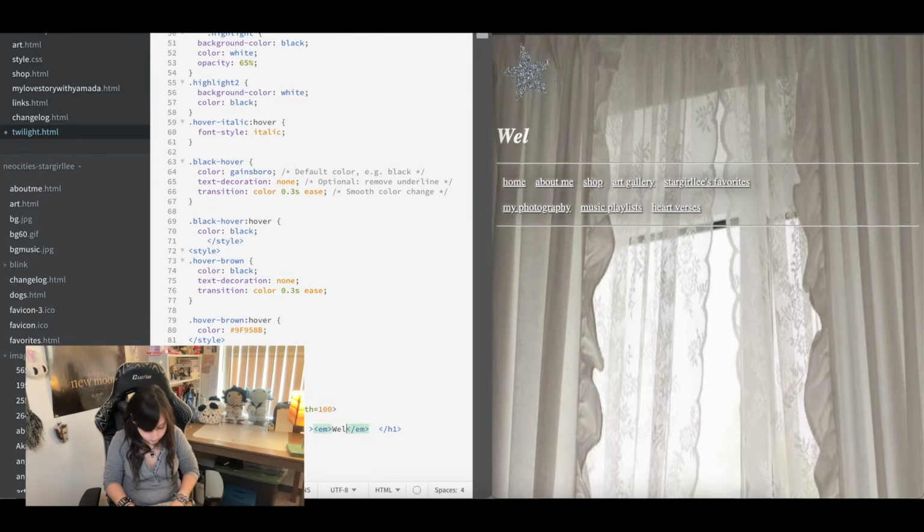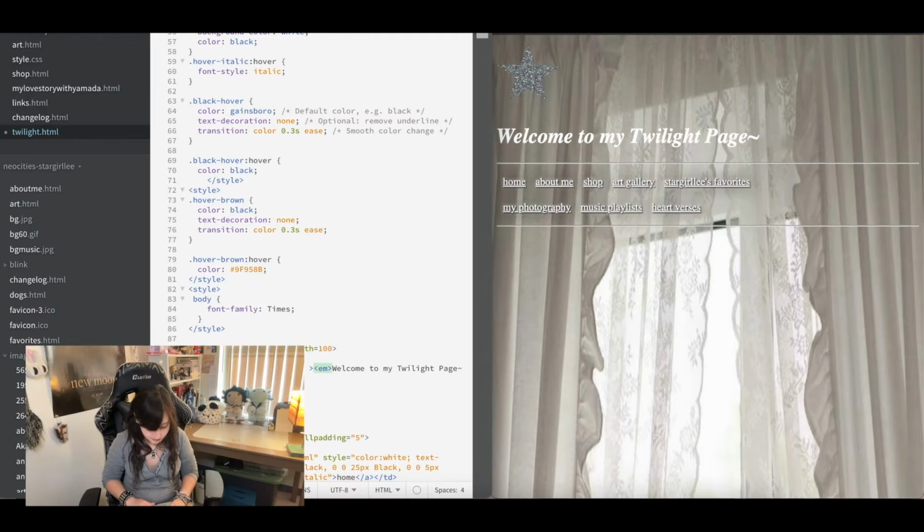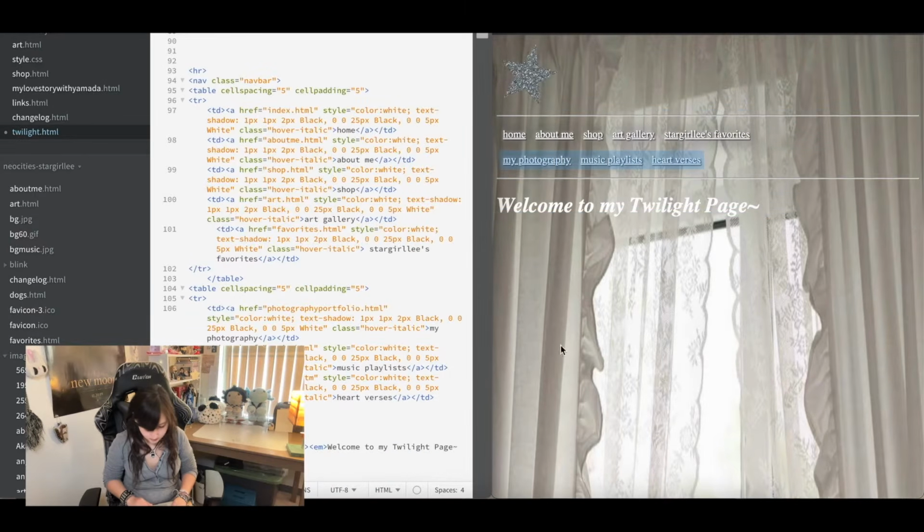let's do welcome to my twilight page. Cool. Okay, I like that. Little nav. Well, actually, I kind of want the nav bar above. So we're going to move that underneath. Okay. And we're gonna get rid of this star. Where is that at?